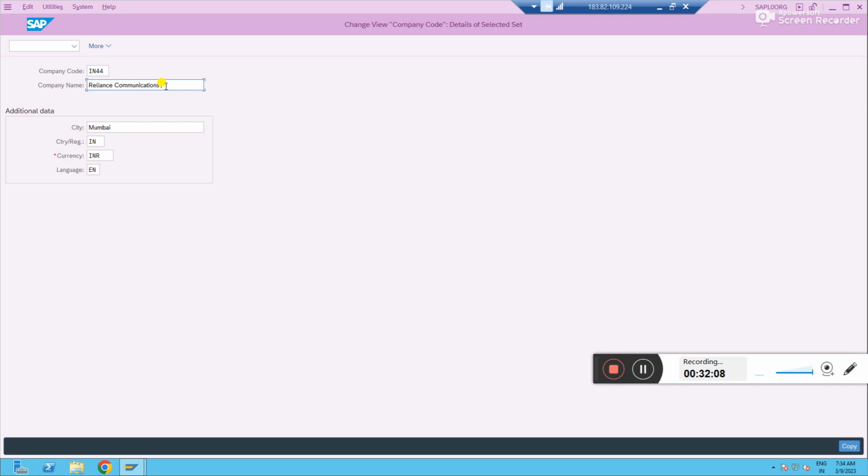Communications. So there is a character restriction, okay? You cannot go more than that. If I am typing also, it is not taking. Why is it not taking? As per standard SAP, however many characters it allows, that many characters only we can write. So we cannot do it. Communication, maybe we will shorten it.